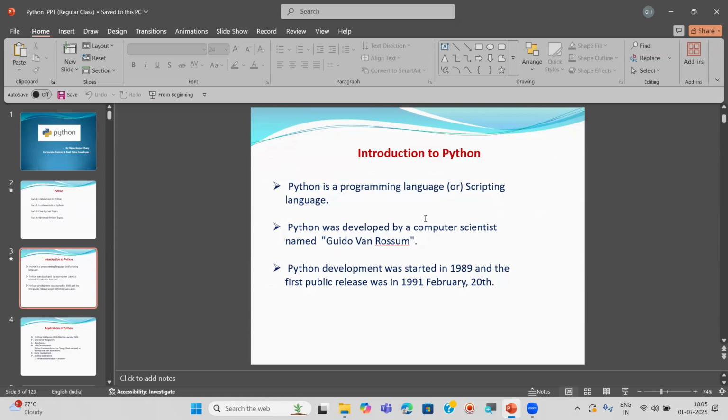Computers will not understand any programming language. The one language a computer understands is called binary language. You know already, zeros and ones, right? You learned it somewhere. Computers can understand one language, called binary language, which is in the form of zeros and ones.